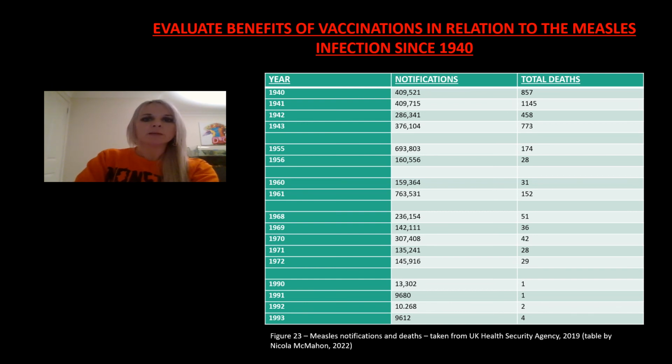As we can see from this table, prior to the introduction of measles vaccines, the cases of measles were extremely high, with extremely high rates of death. The first single measles vaccination was introduced in 1968, which reduced rates and the death toll. However, it was the introduction of the MMR vaccination in 1988 when rates dramatically declined, with rates being at a low of 1,193 in 2015 and 0 death rates recorded.